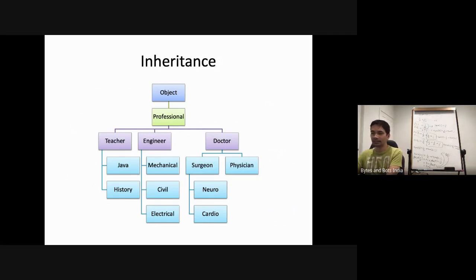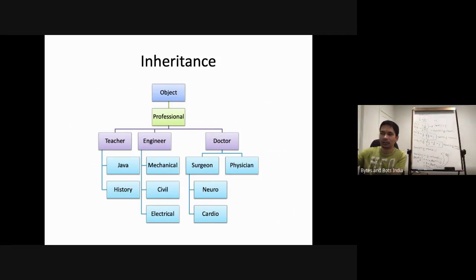Right? Can a surgeon prescribe a medication? Yes, they can, because they are also a doctor like a physician is. So a doctor can give a prescription, and surgeon and physician, they both inherit it. A surgeon can perform surgery. A neurosurgeon and a cardiosurgeon inherit not only the surgery part of it, but they also inherit writing prescriptions. Now, as they are professionals, they also inherit paying taxes on their income, right? In a way.